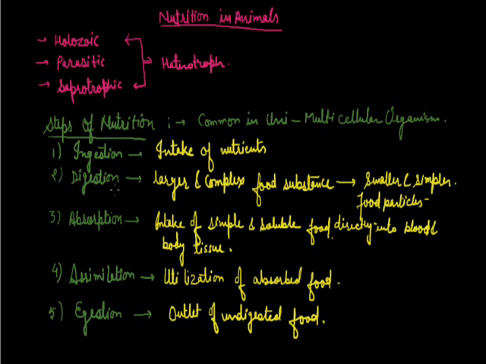The next one, after digestion, the simpler soluble substance is absorbed by the various cells of the body, it's absorption, and inside the cell these are utilized to get energy or to form something in the body. This is called assimilation. At the last, the step is egestion. The food particles which are not digested in our body, we have to expel out.